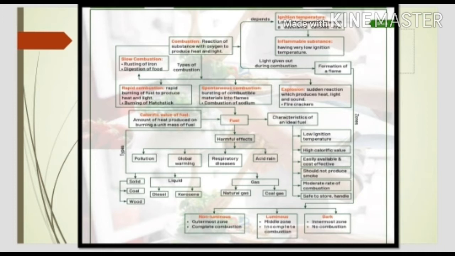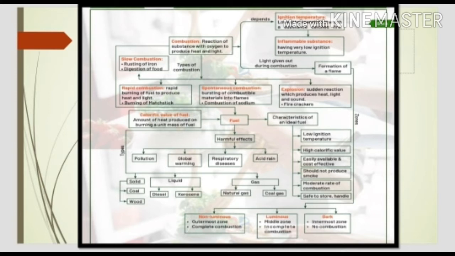Rapid combustion means combustion which takes place very fast. For example, burning of a matchstick is rapid combustion. Next is spontaneous combustion, meaning burning of combustible material into flame without any external heat. For example, combustion of sodium and combustion of phosphorus.